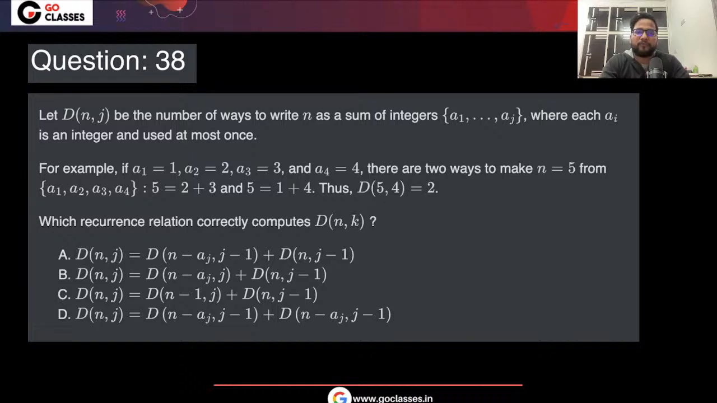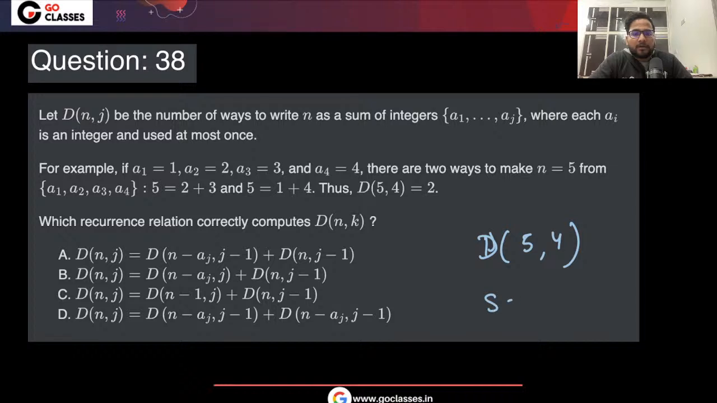Yes. So for this question, A was the correct answer. Okay, let's just see what they are saying. First of all, they are denoting D and J with the number of ways you can write n as a sum of integers, right? For example, if you want to write 5 comma, let's suppose 4, where each integer is used at most once. So basically 5 comma 4 means you are taking from A1 to A4. So how you can represent this 5 using this A1 to A4? That is the question.